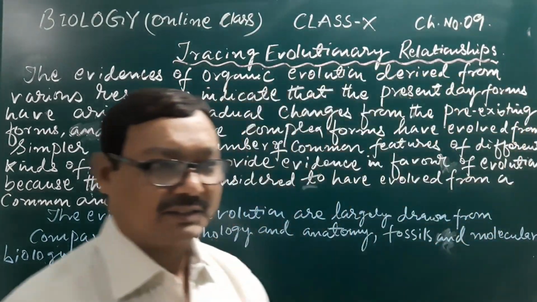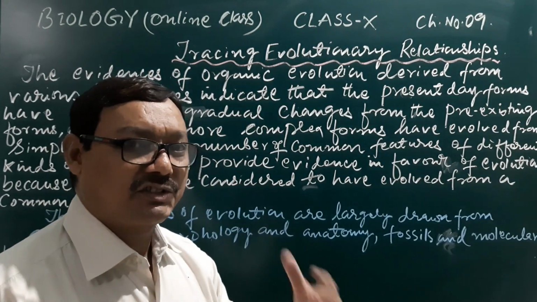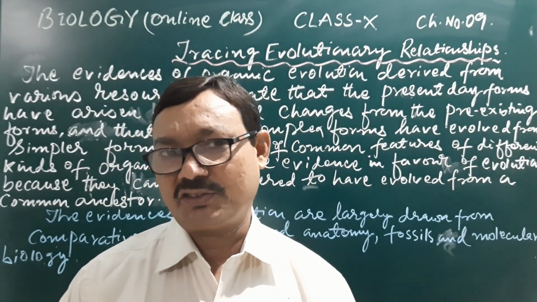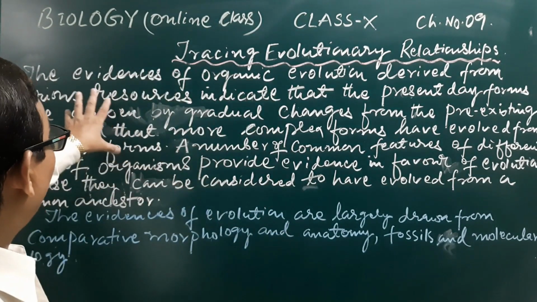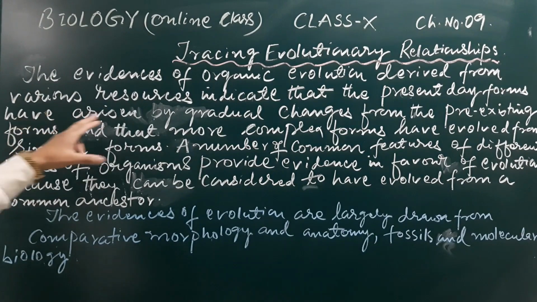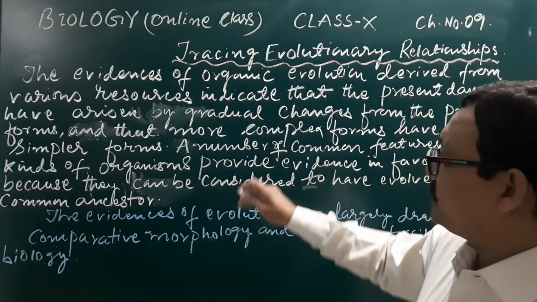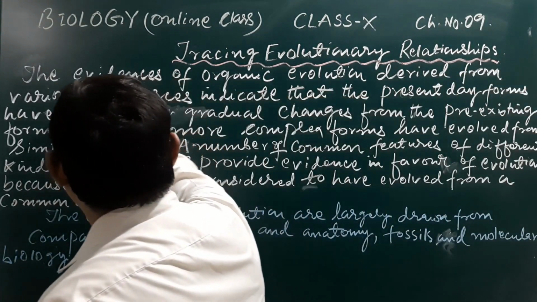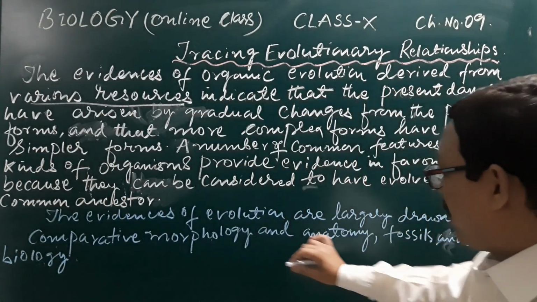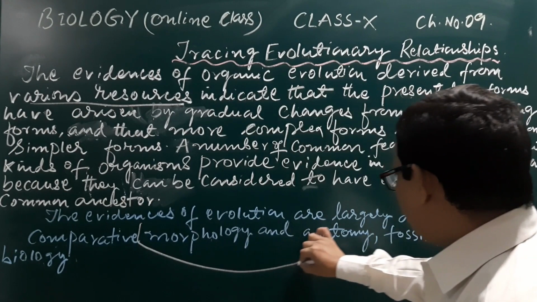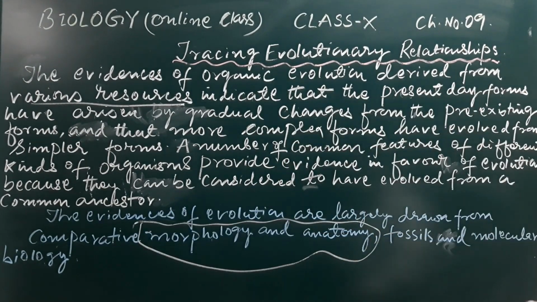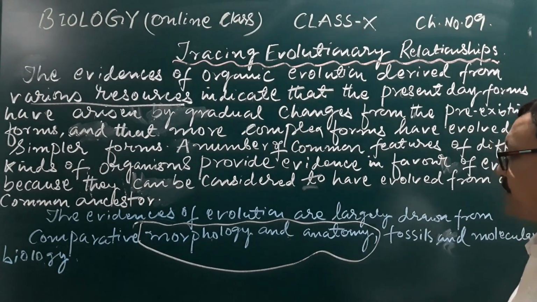What are the organs which support all these things? What are the different parts of the body which support these things? That we will all discuss. The evidences of organic evolution are derived from various resources. These various resources mean the resources which we will get from the comparative study of morphology and anatomy of the different parts or organs of the organisms.